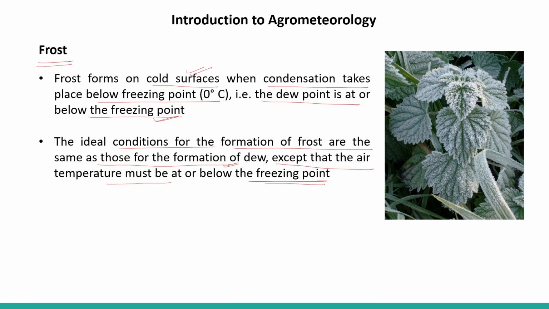But here the water droplets are freezing at the surface because the dew point is at or below the freezing point in the case of frost formation, right? So we can see these frost crystals, we can say ice, on the surface of the leaves.